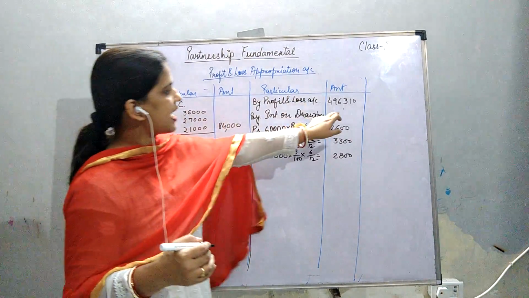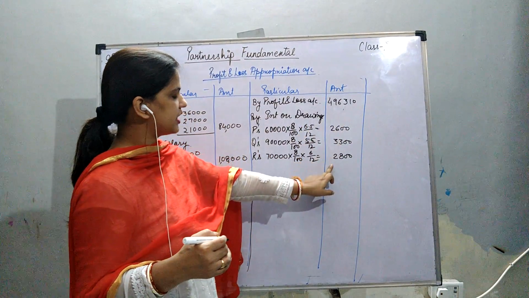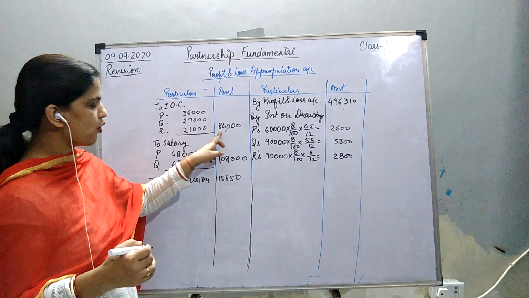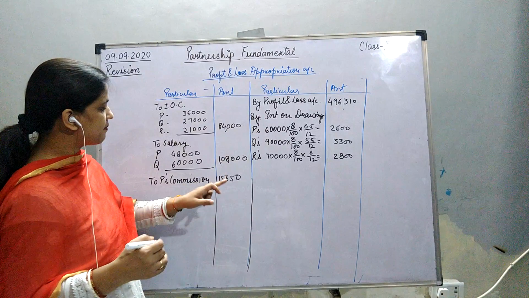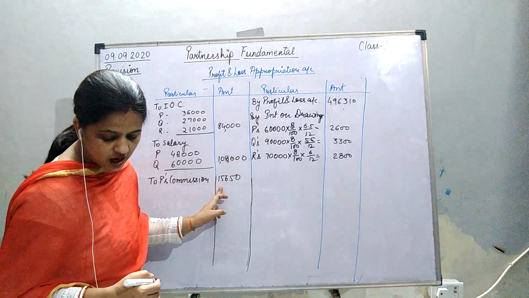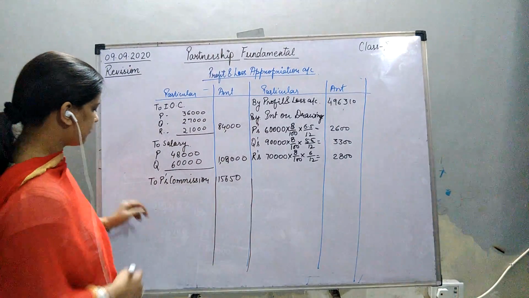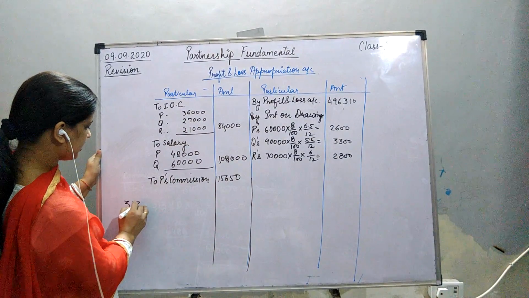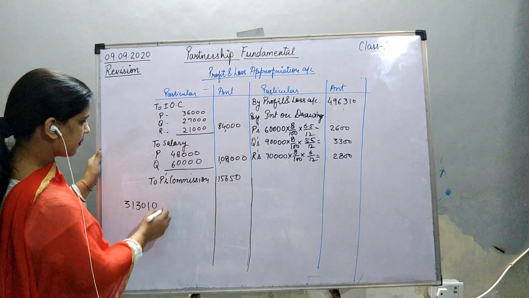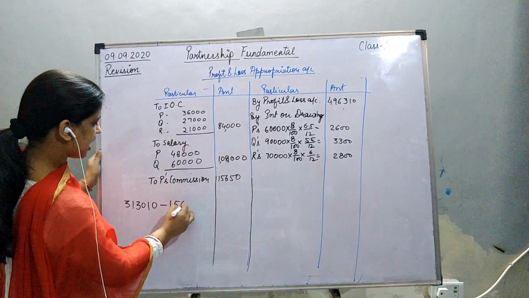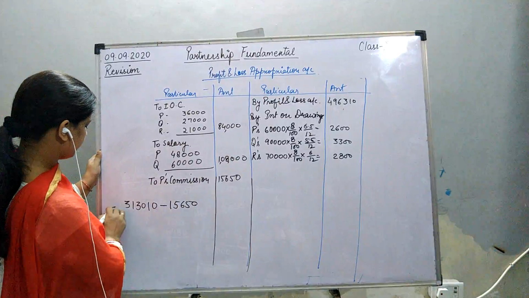Okay, 4,96,310 plus 8,700 minus 84,000 minus 1,08,000 and minus 15,650. This also we have to deduct. So what we had got was 3,13,010. Okay, we will minus this 15,650 also.